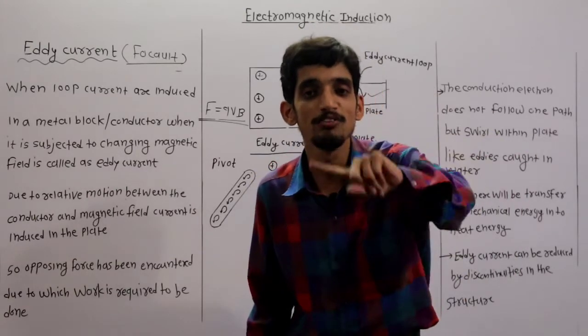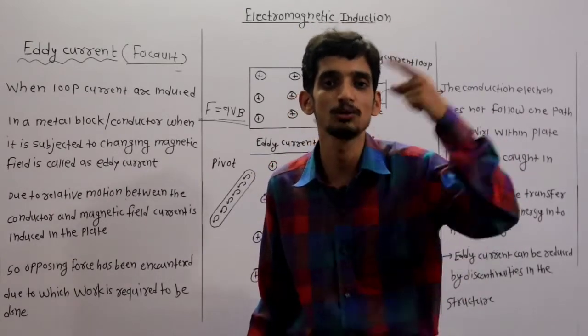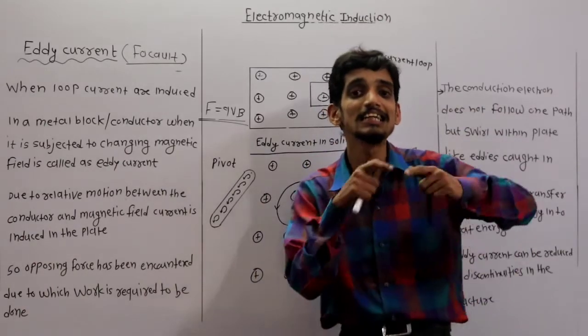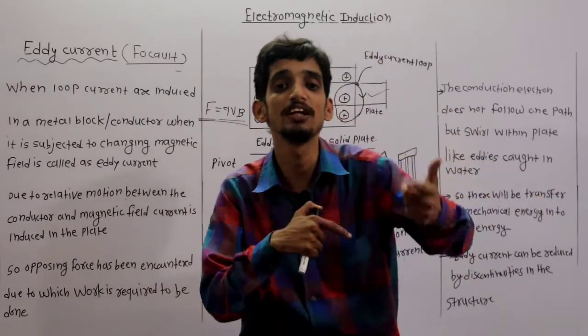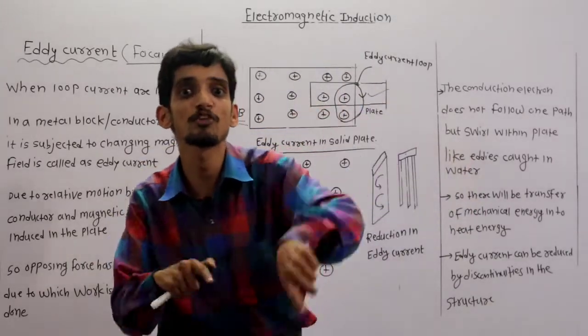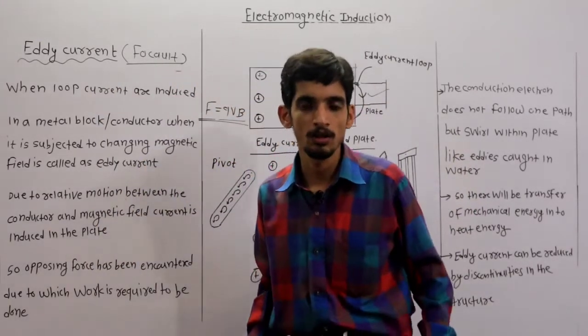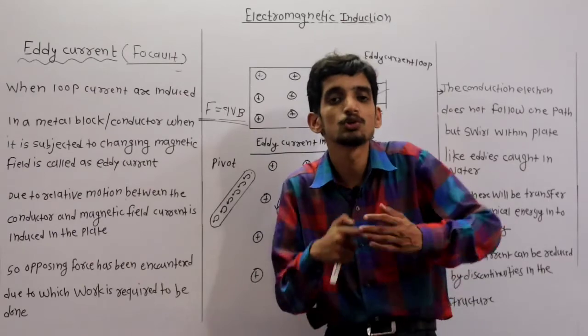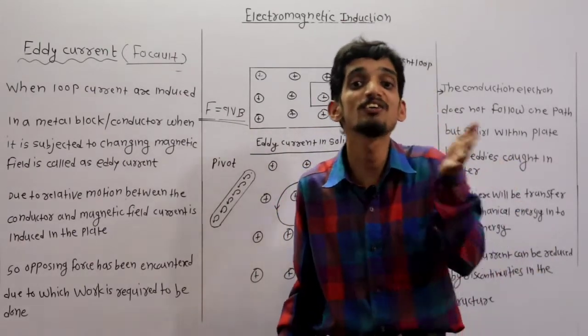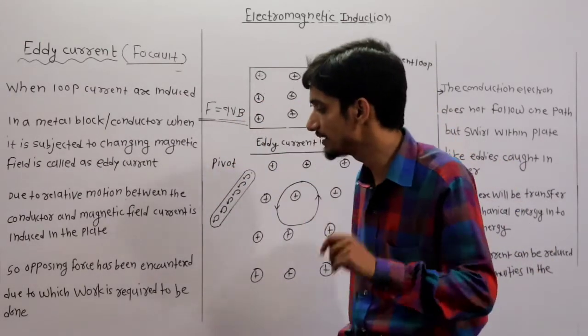But here the field is time varying. It is changing, a non-uniform field. So whenever a conductor is exposed to a non-uniform field, the current does not follow a closed loop. So something different happens. What is that different thing? Now we will discuss it.